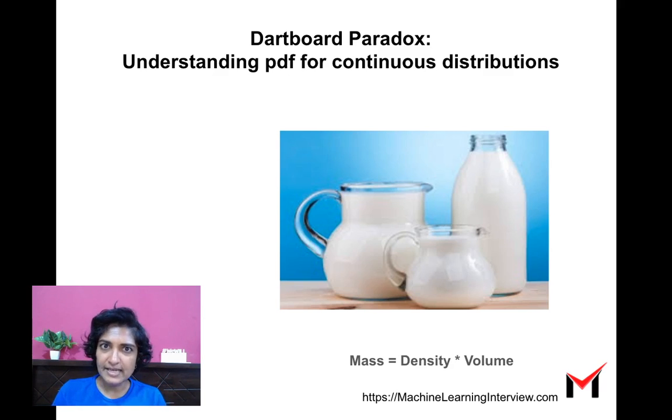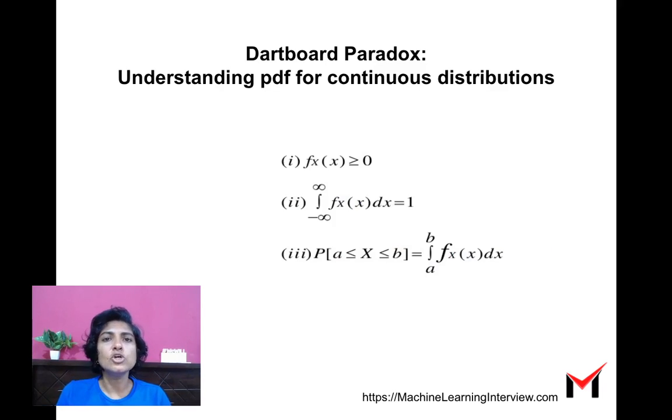Once we define that area, we can integrate the PDF over that area to get the probability. So let's recapitulate some of the properties of a continuous probability density function. f_X(x), the PDF, is always greater than or equal to 0. But note that it can also be greater than 1, unlike probability itself, which cannot be greater than 1. The integral from minus infinity to infinity of f_X(x) dx is 1. When I integrate over the entire range of values that x can take, the PDF will sum to 1.